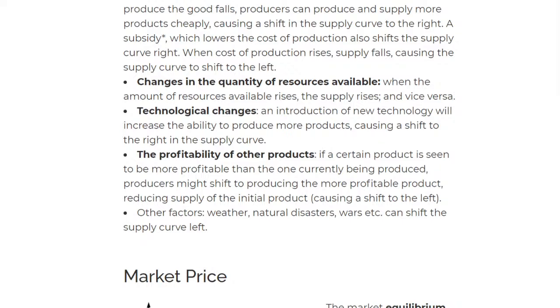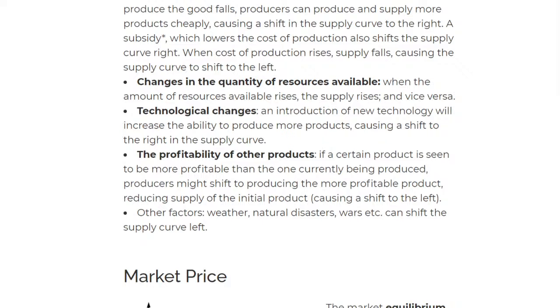Okay, so depending on the profitability of other products, I will change my production, so the supply of the initial product will reduce, and that will cause a shift to the left, but the supply of the new product that I shift to will increase. And we have other factors like weather, natural disasters, and wars, that can all shift it to the left.